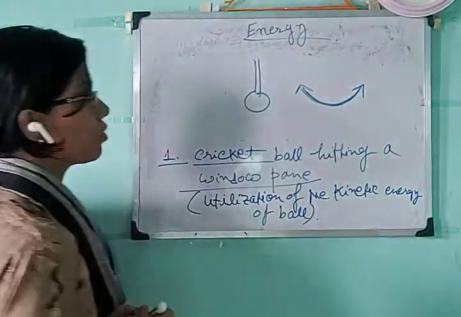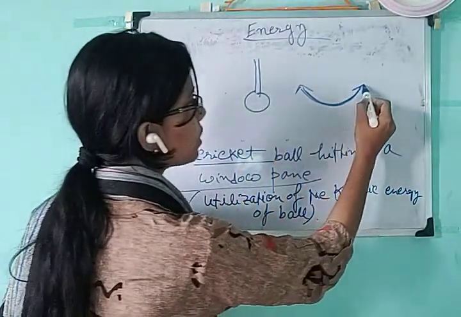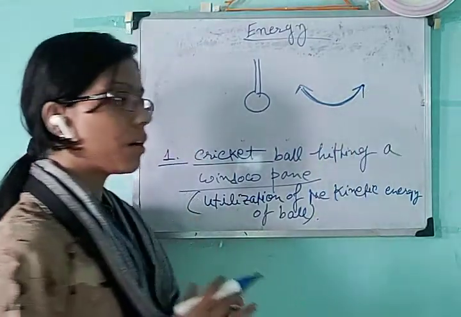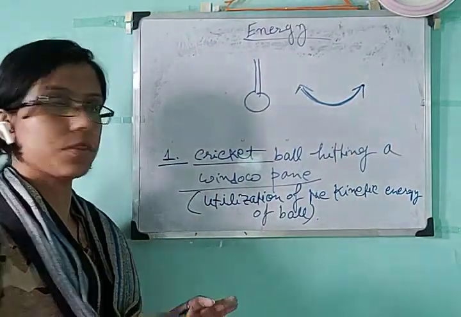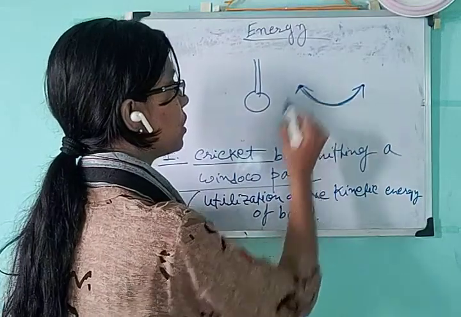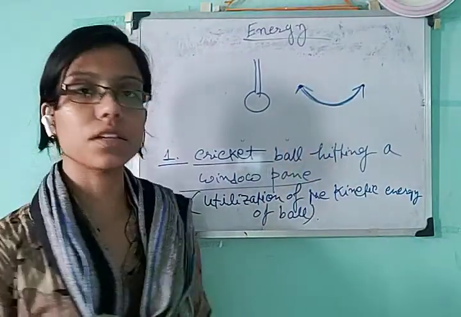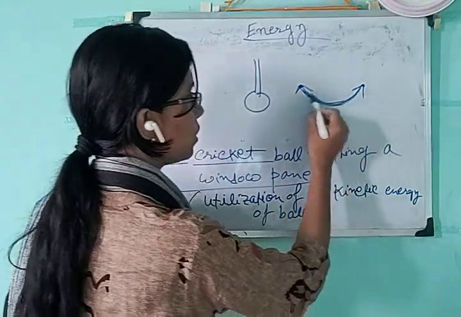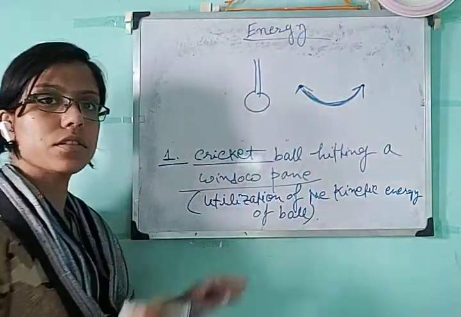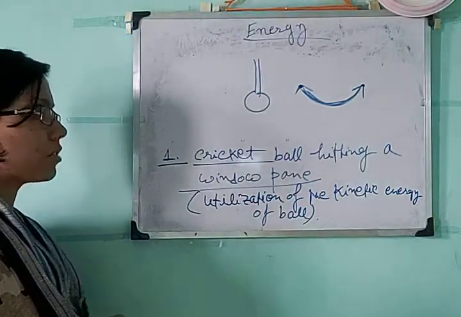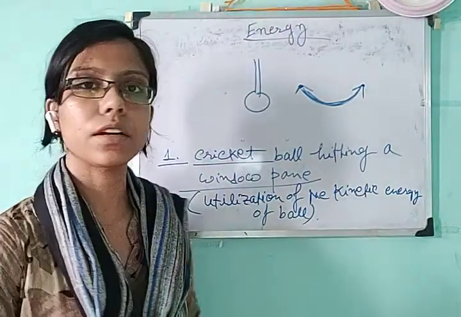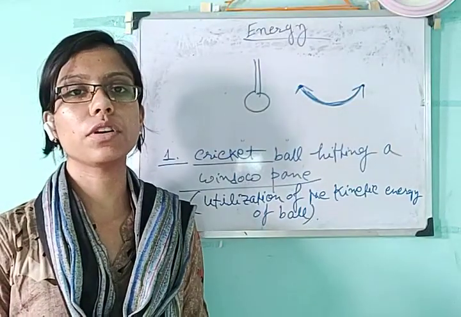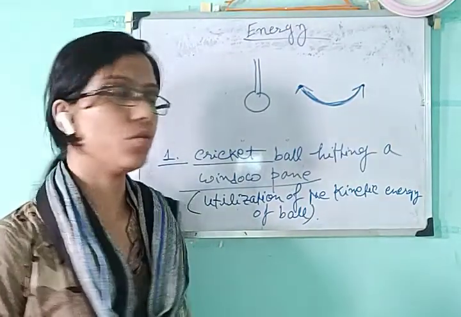When it reaches an end position, it is at rest for a fraction of a second, and also in the other position. But between these positions, it is in motion. So whenever it is in motion, it has some kinetic energy. That is the usefulness of kinetic energy in a pendulum clock.